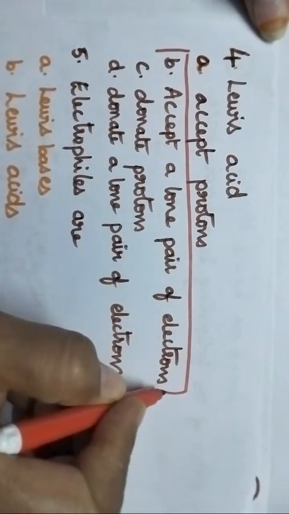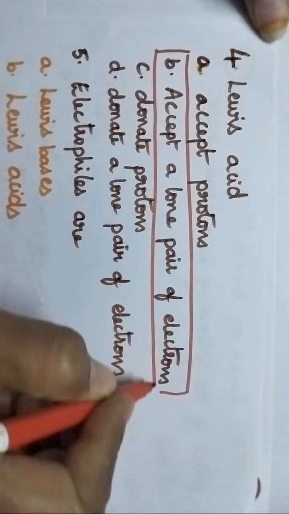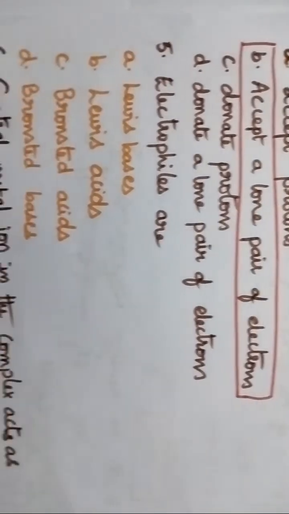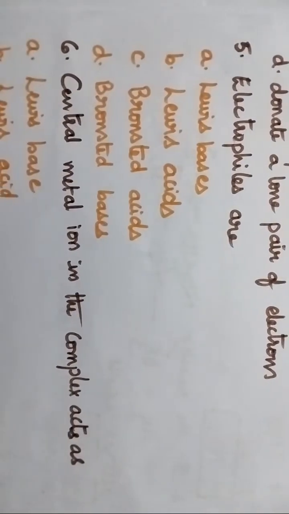Sujit, very good. So acid is a substance that accepts a pair of electrons. So option B is the right answer. Clear? Here we are discussing the Lewis concept, isn't it? Moving to the fifth question.